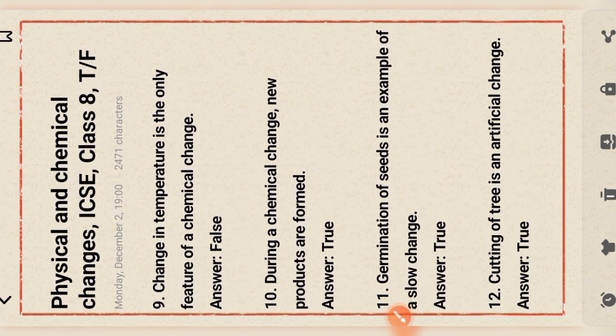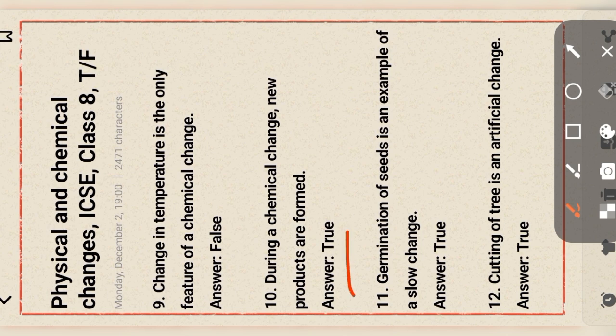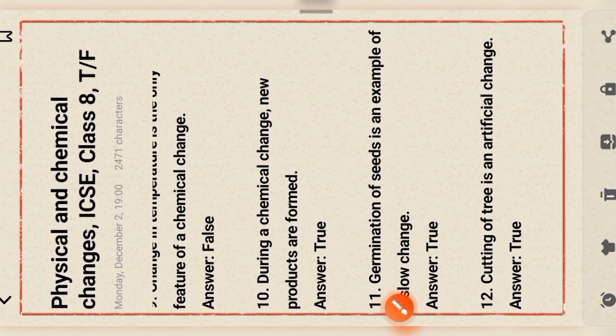During a chemical change, new products are formed. This statement is true. Germination of seed is an example of a slow change. This statement is true. Cutting of tree is an artificial change. This statement is true.